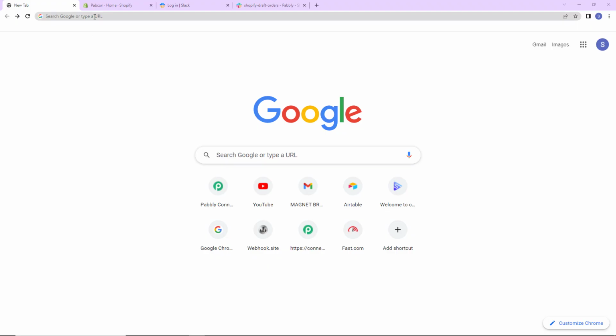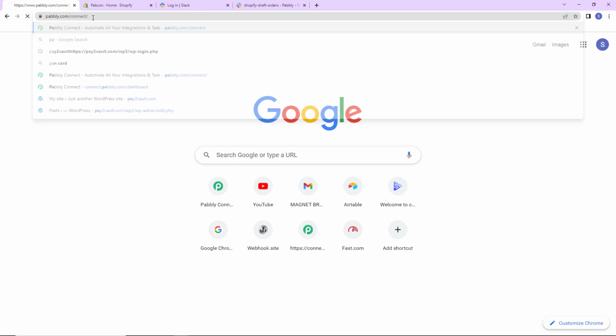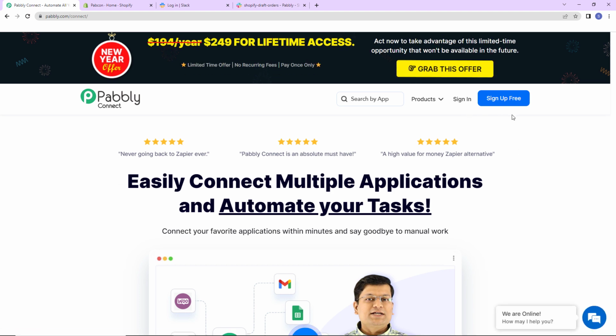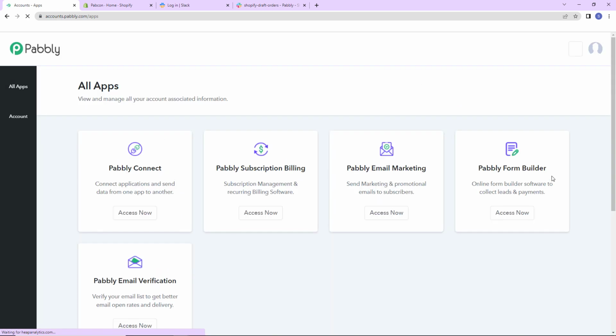To begin with the process, we are first going to type the URL pabbly.com/connect, and as we do that, we have reached the landing page of this software. On the right hand side, we can see two options, sign in and sign up for free. If you are an existing user, simply click on sign in. And if you are a new user, click on sign up. It won't take more than 2 minutes, and at the time of account creation, you will get 100 free tasks. Now I'm going to click on sign in as I'm an existing user.